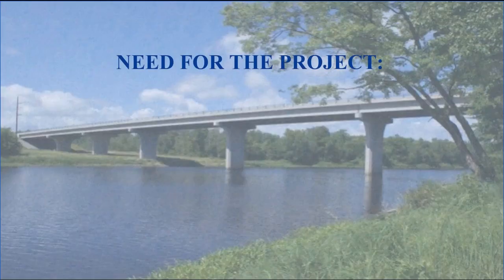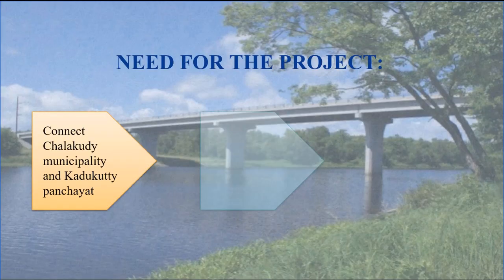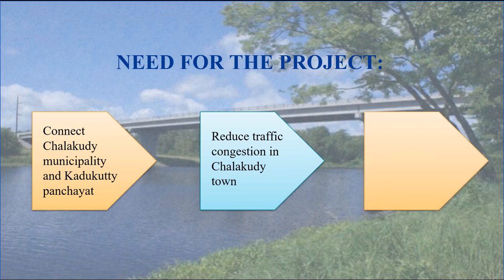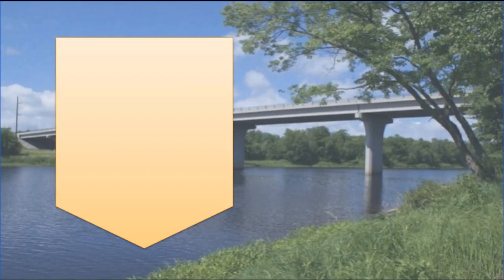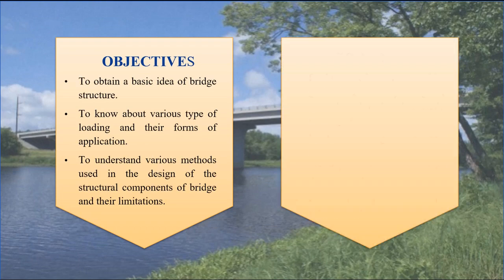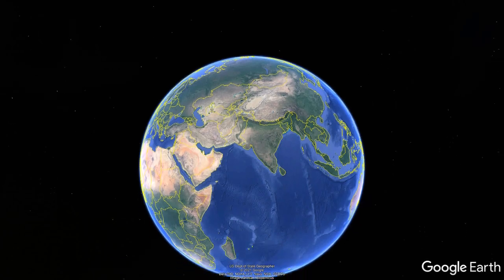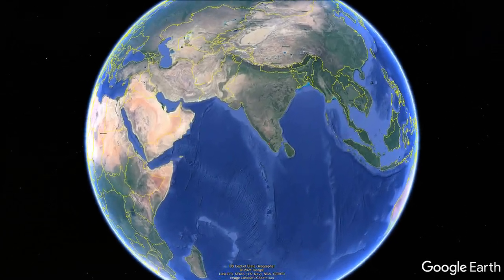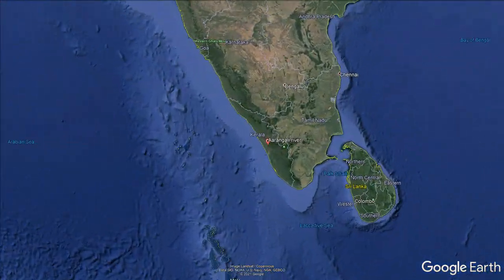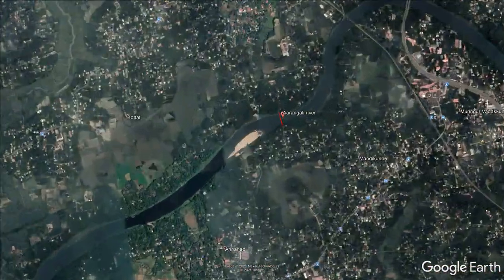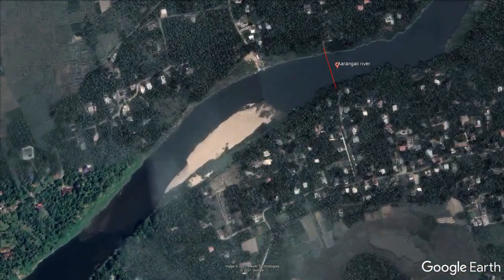As the time-old saying goes, necessity is the mother of invention. Through this project, we intend to resolve a crisis in Chalakudi Taluk that is standing in the way of its development. Chalakudi is a municipal town situated on the banks of Chalakudi River in Thrissur district of Kerala state in India, and Kadugutti Panchayat is its neighboring village.